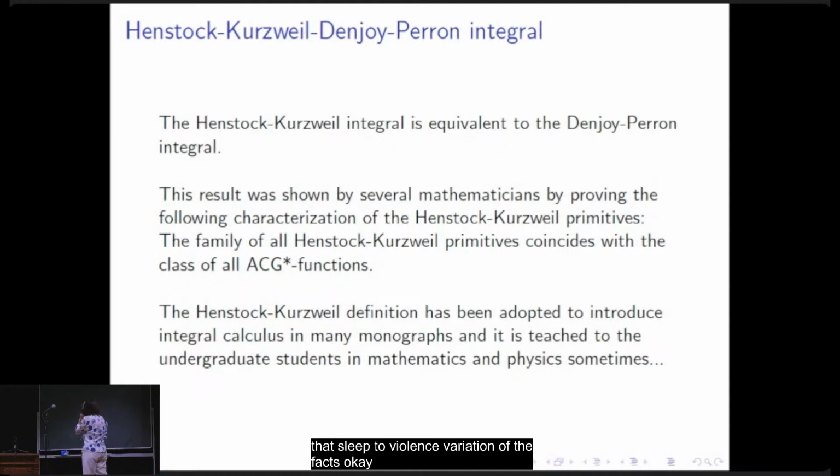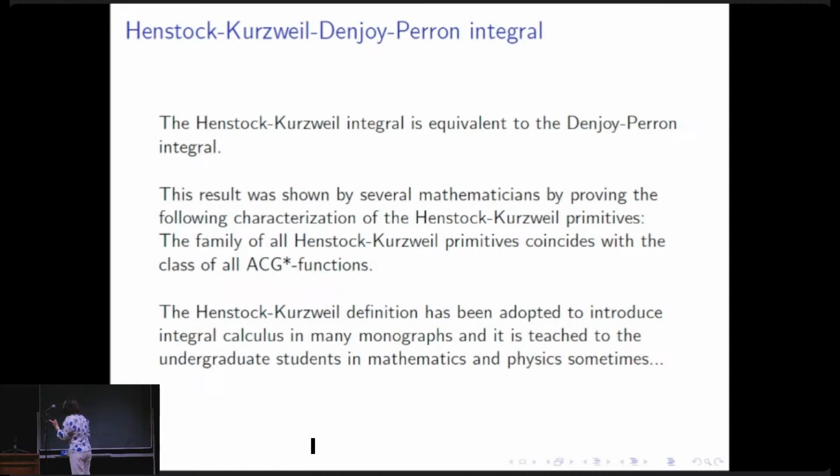Well, the Kurzweil integral is equivalent to the Denjoy-Perron integral, and this result was shown by several mathematicians by proving the following characterization of the Kurzweil primitives. The family of all Kurzweil primitives coincides with the class of generalized absolutely continuous functions. The Kurzweil definition has been adopted to introduce integral calculus in many monographs, and it is taught to undergraduate students in mathematics and physics sometimes. In Italy, I don't know in other countries.